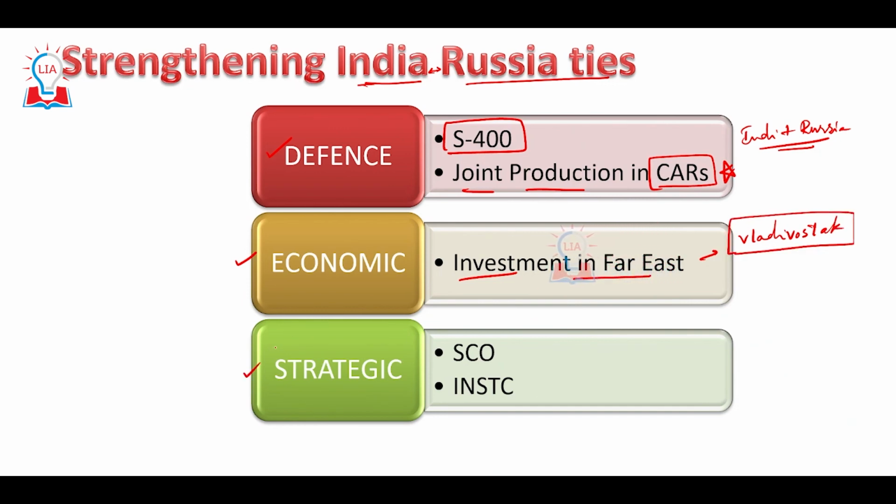When it comes to strategic ties, India and Russia are a part of SCO and they are also working on the International North-South Transport Corridor.